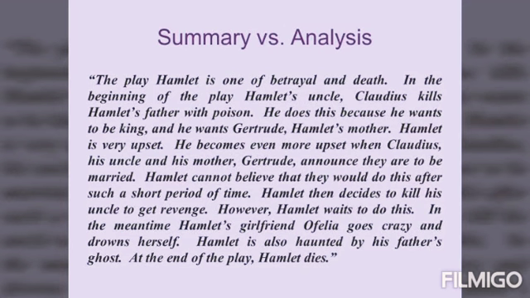So he sends these two onward with a letter to the King of England, Denmark's ally, to execute, that is, to hang Hamlet. Meanwhile, Polonius' son Laertes returns to Denmark from his studies in France to avenge his father's death.